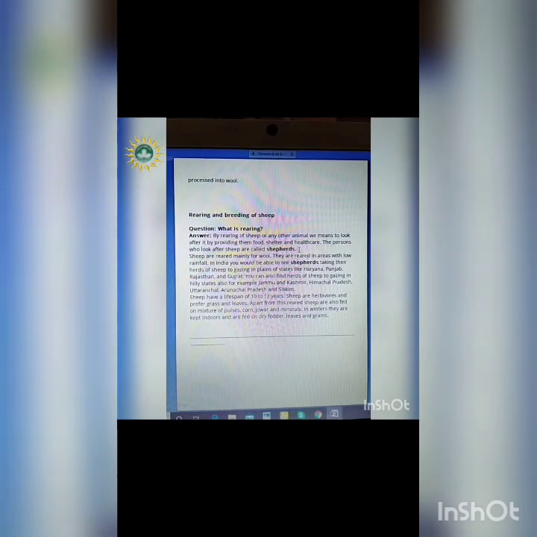So there are certain shepherds who are the persons who look after those sheep, and they take care of those sheep. So what they do? They provide them food, shelter, as well as healthcare. So the shepherds take care of these sheep, and ultimately these sheep have a lifespan of 10 to 12 years, and we know that these sheep are herbivores, so they prefer the grass and leaves, and ultimately these sheep are being reared and they are fed on a mixture of pulses, corn, jowar and minerals.